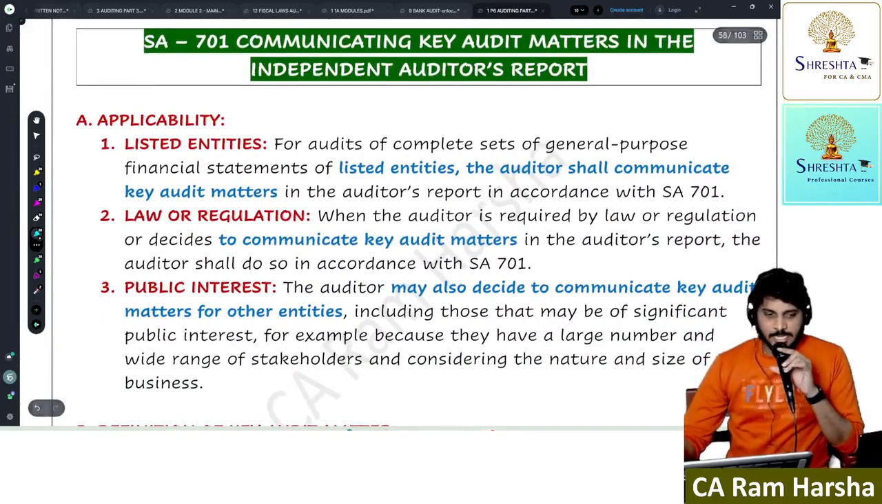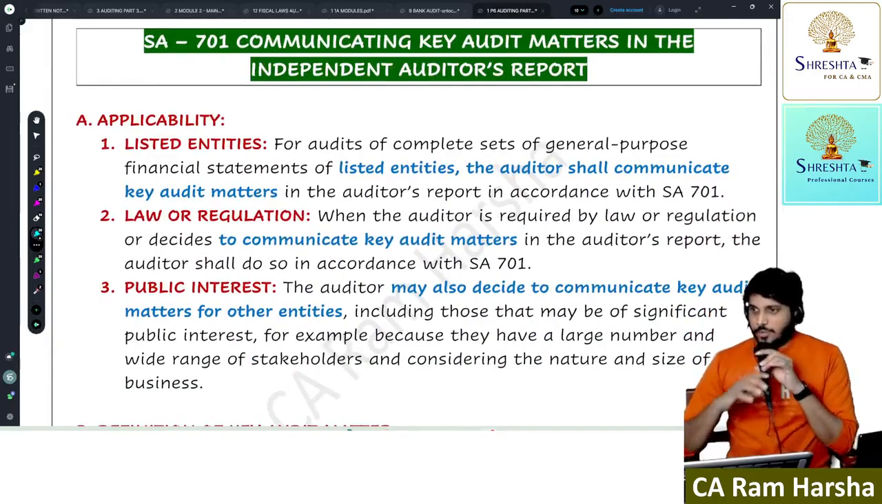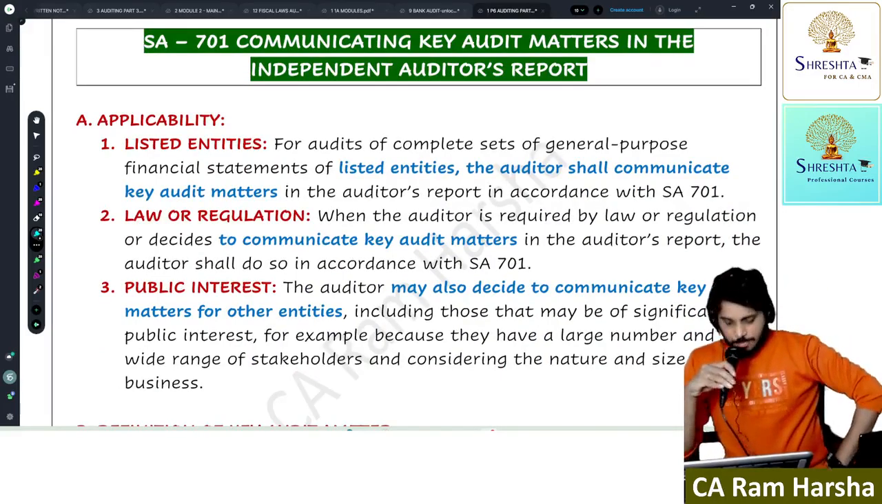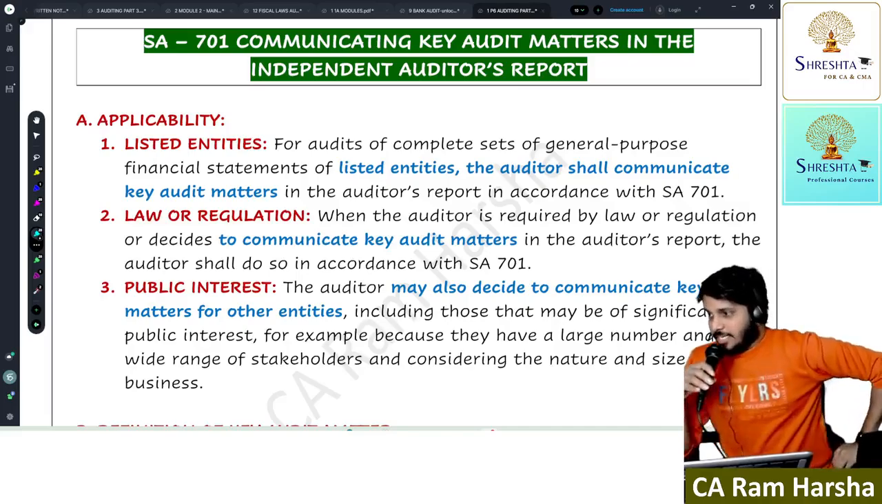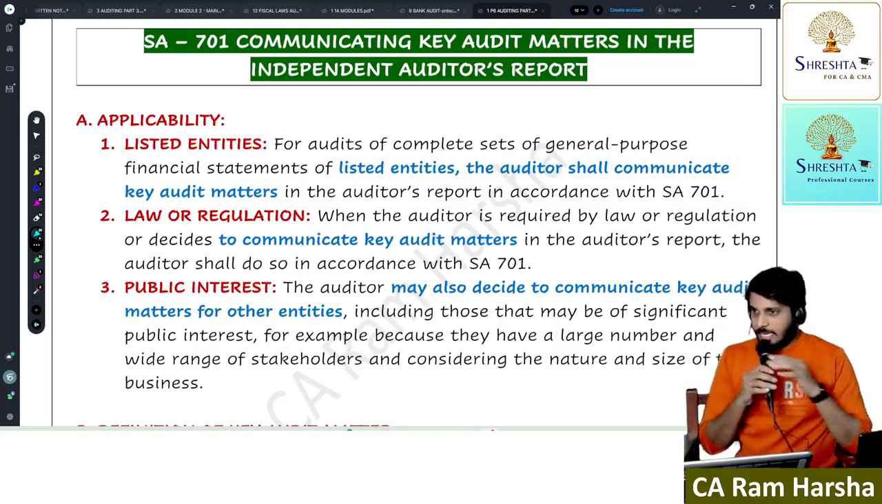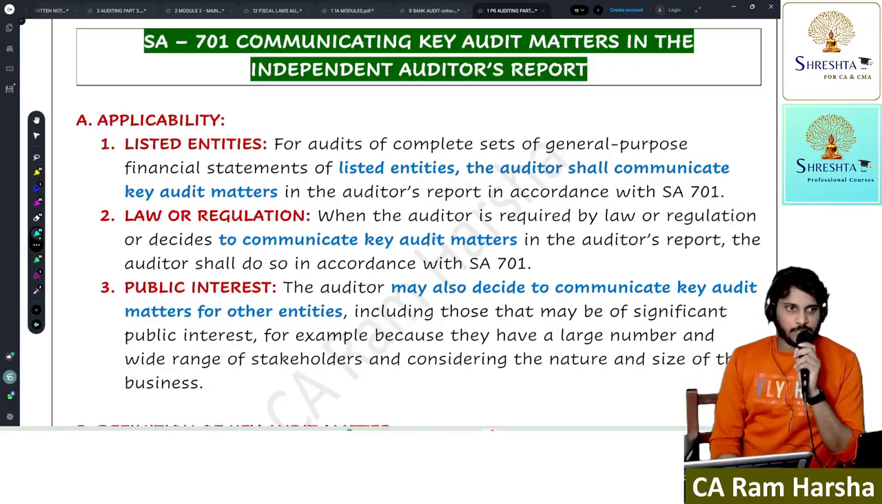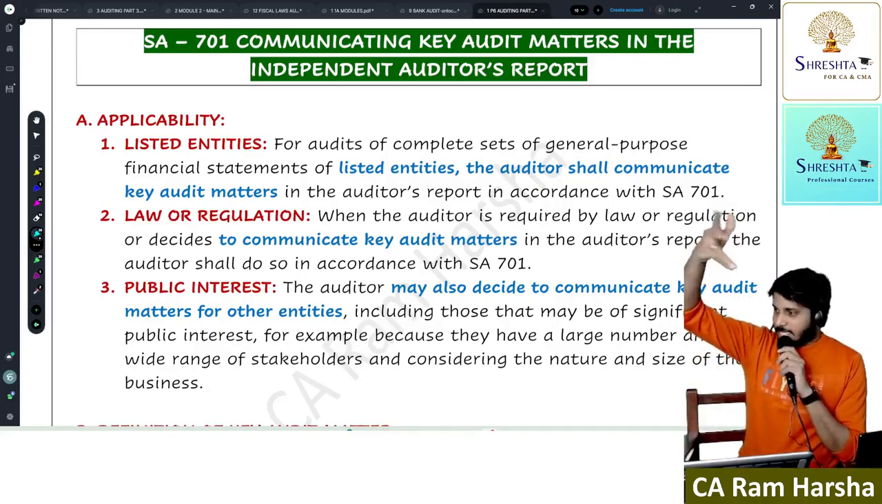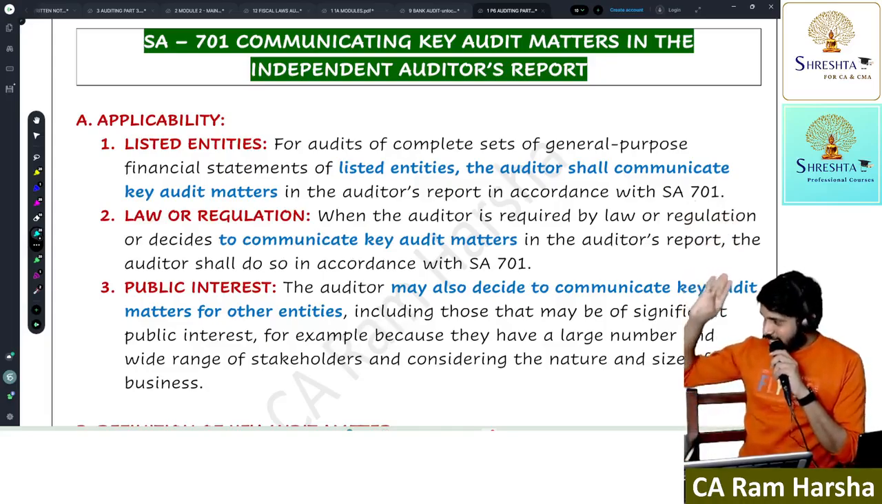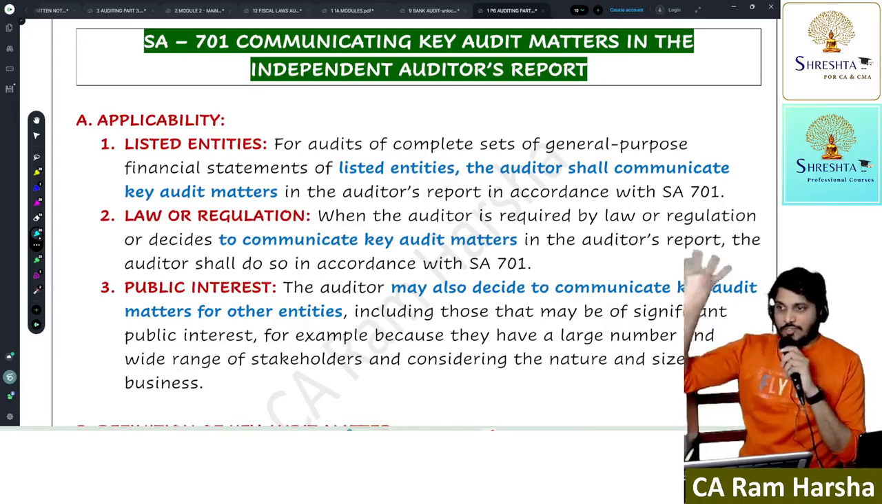Let's continue. The next one is SA 701, communicating key audit matters in the independent auditor's report. So the side heading in the audit report is key audit matter. So what exactly is a key audit matter? How is it different from other sections of the audit report?